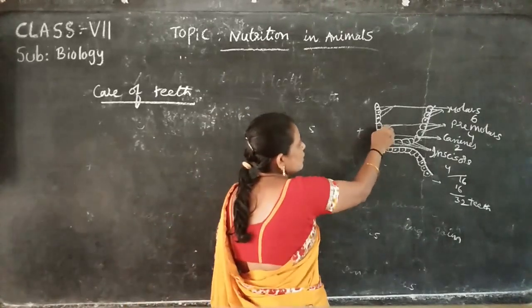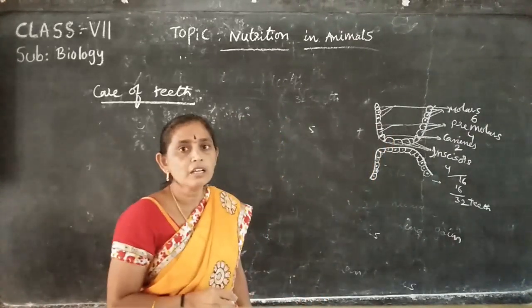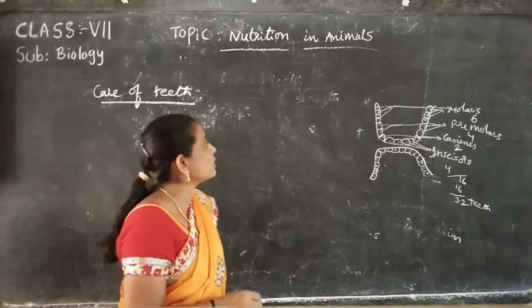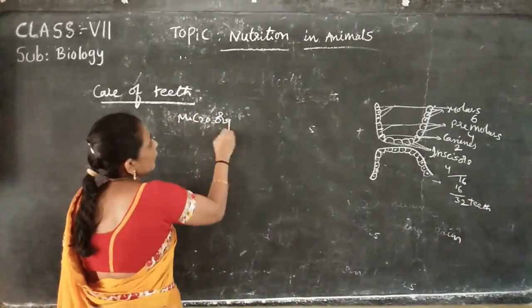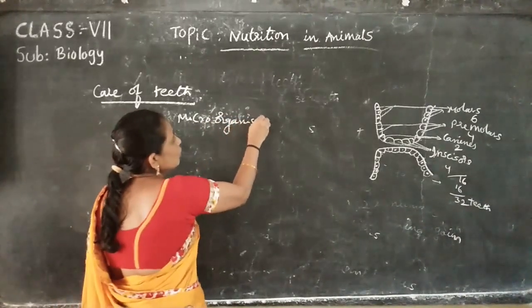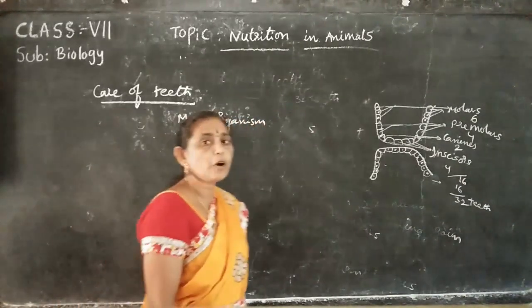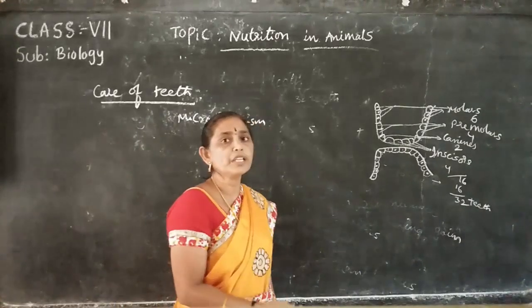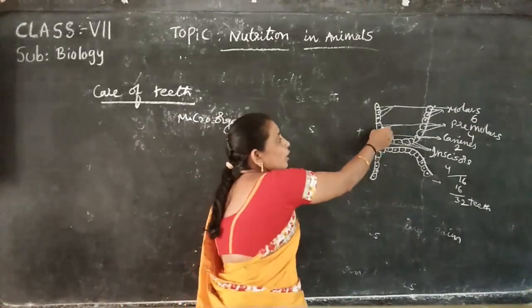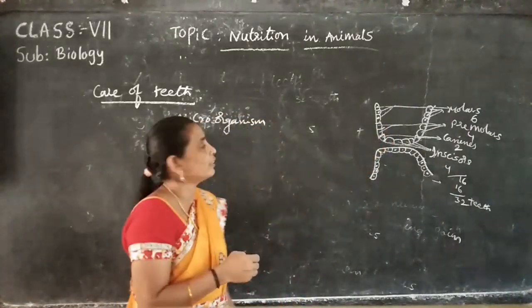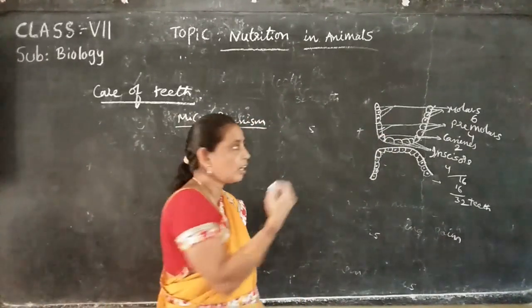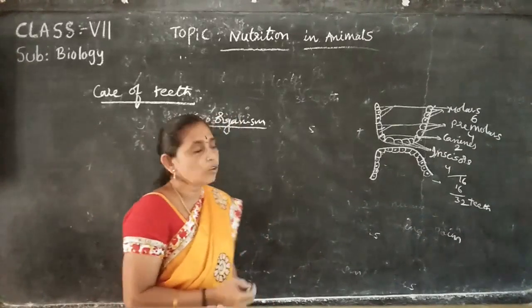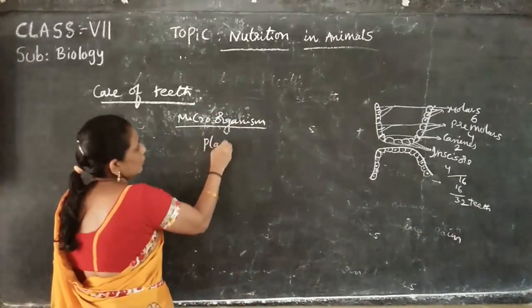If you remove them, there is no problem. If you do not remove these small particles, microorganisms grow on the food particles, which is called plaque.